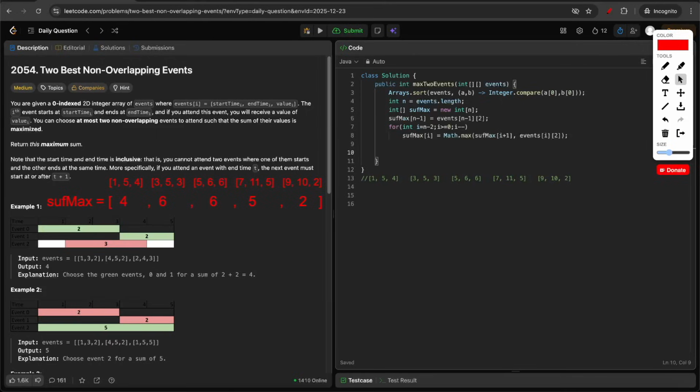we can start iterating on each event, and then for the other event we can do the binary search. So let me first take answer equal to 0 and then start iterating on the events.